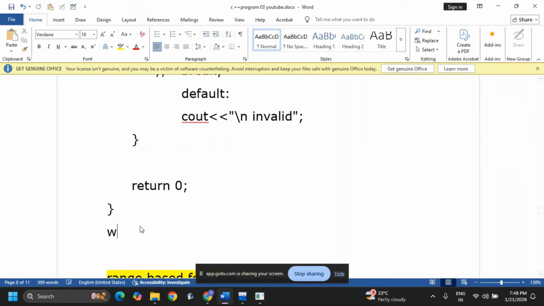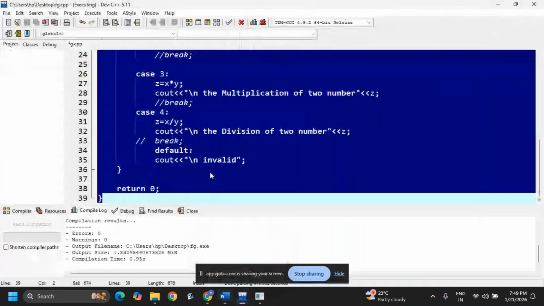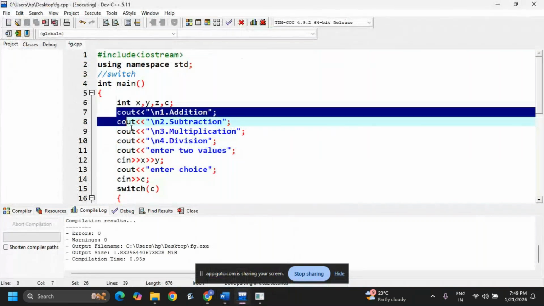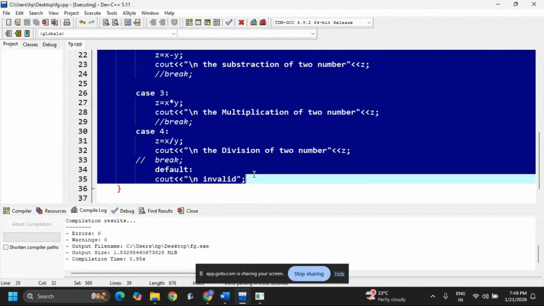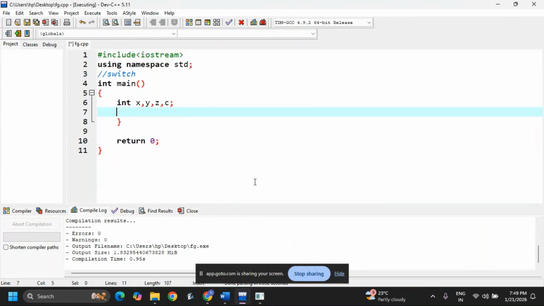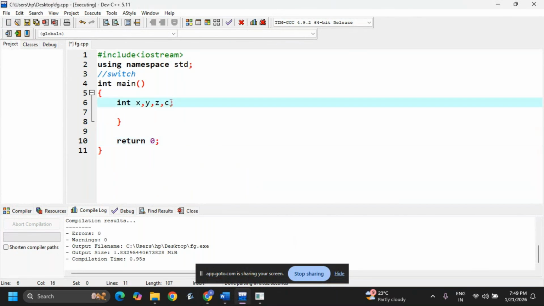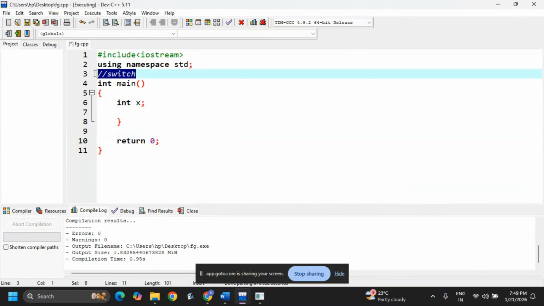Let's put it in here, while loop. So anything repeatedly if you are doing, we should use inside a loop. Now I'm deleting the code. Now you can see here I don't want these variables also. First, include iostream.h, and using namespace, this library is required, and this I don't want because this is for while loop.